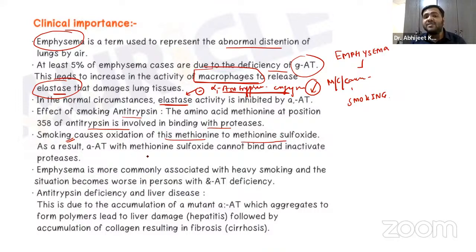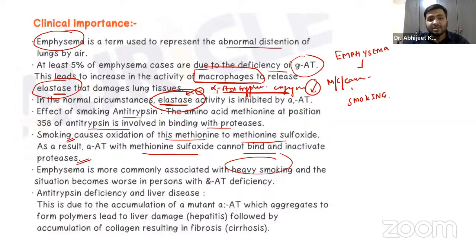Alpha 1 antitrypsin with methionine sulfoxide cannot bind and inactivate proteases. What will happen? Obviously, the elastase activity will increase and it will damage the lung tissue. Heavy smoking, as I already told you, a chronic smoker of 10 to 15 years, makes the situation worse if this alpha 1 antitrypsin is also inhibited.